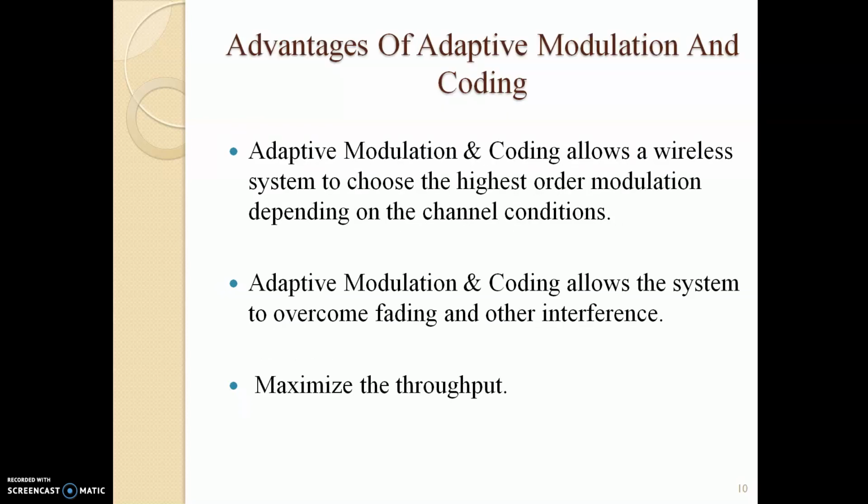Advantages of adaptive modulation and coding. Adaptive modulation and coding allows a wireless system to choose the highest order modulation depending on the channel conditions. It allows the system to overcome fading and other interference. It maximizes the throughput. As I said earlier, throughput is the actual amount of data that is successfully sent or received over the communication link.